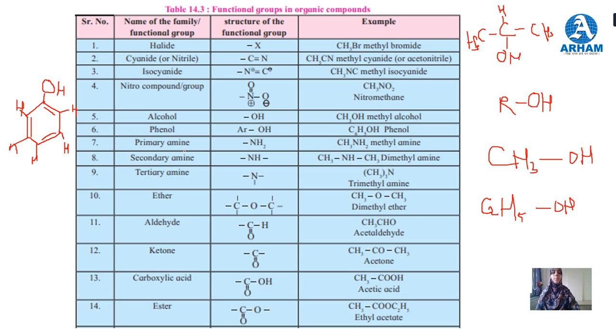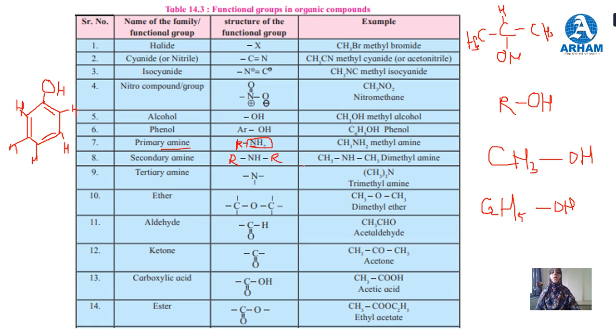Another functionality is amines. Amines are classified as primary amine, secondary amine and tertiary amine. In a primary amine, the amine group present is NH2, for example methylamine, ethylamine. In a secondary amine, the group present is NH, with 2 different or 2 same alkyl groups. Only one alkyl group and 2 hydrogens is a primary amine.